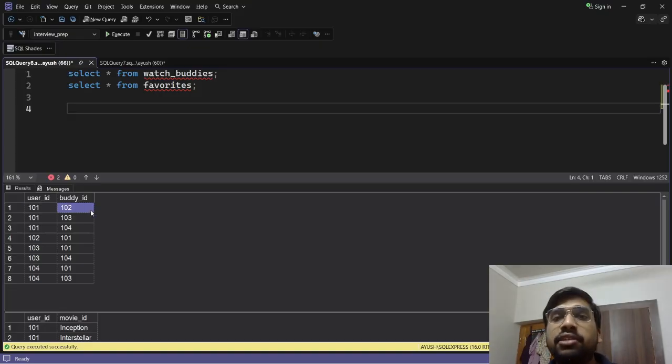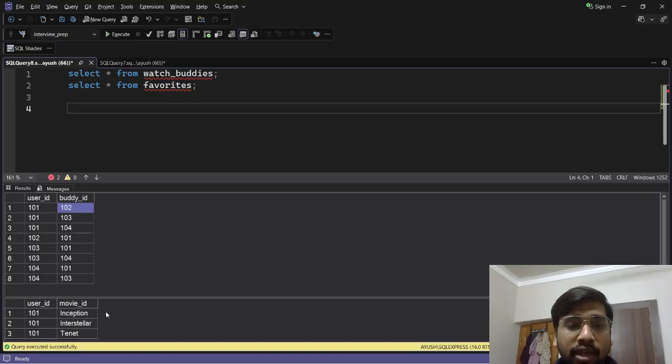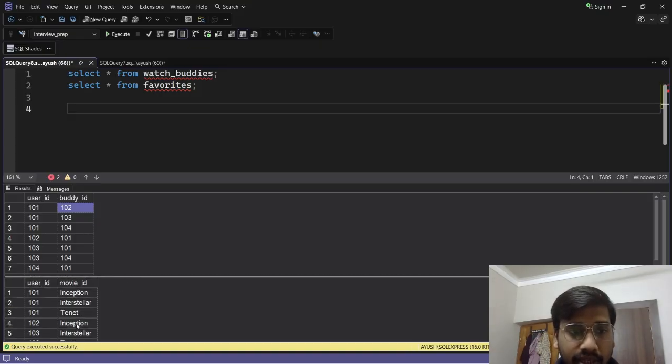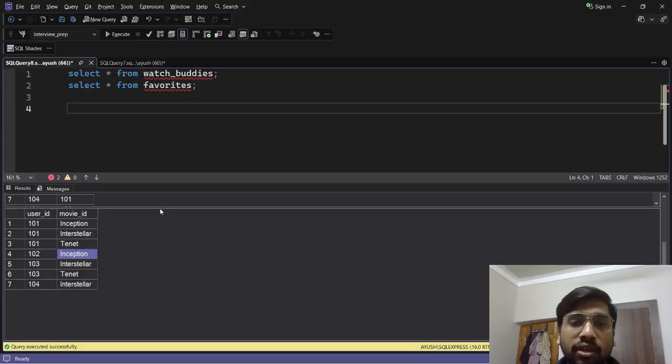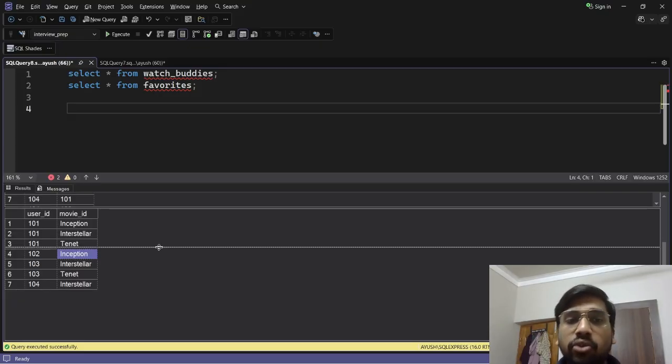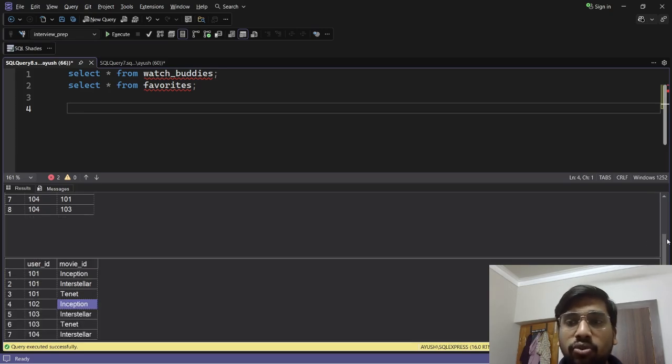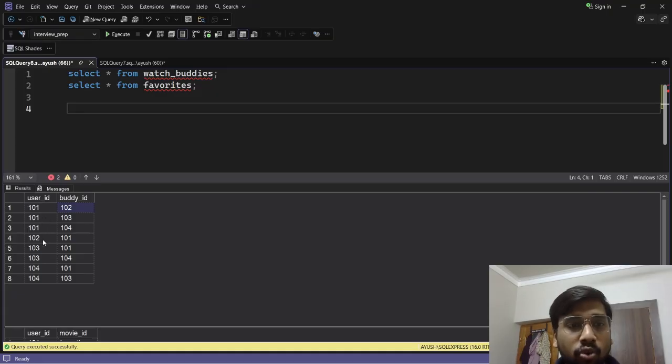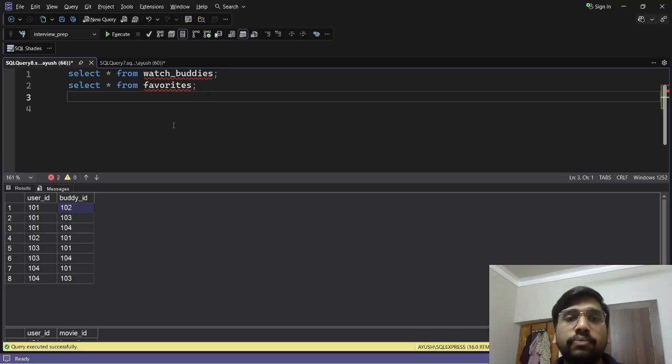We will join the tables in such a way that we get the user ID 101, the buddy of user ID 101, and what movie the buddy likes. So if we join, the output should be something like, for 101, buddy ID 102, the movie that 102 likes is Inception. So Inception will be shown here. Similarly, since 103 likes two movies, two movies will be shown for 103. And one movie for 104. So for this we will need to join the watch buddies table with the favorites table.